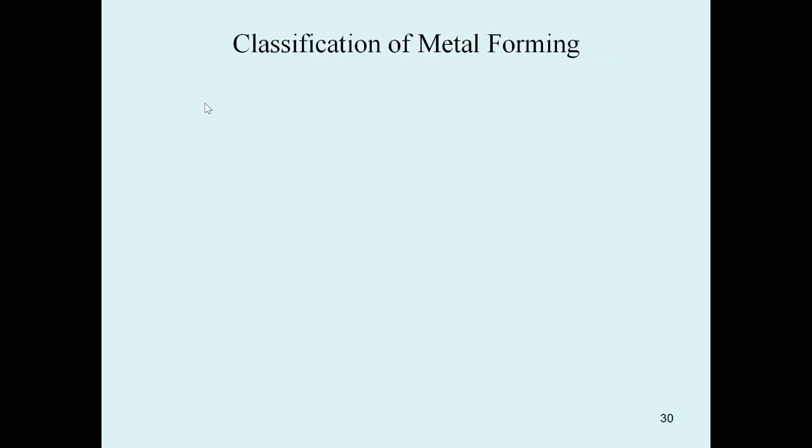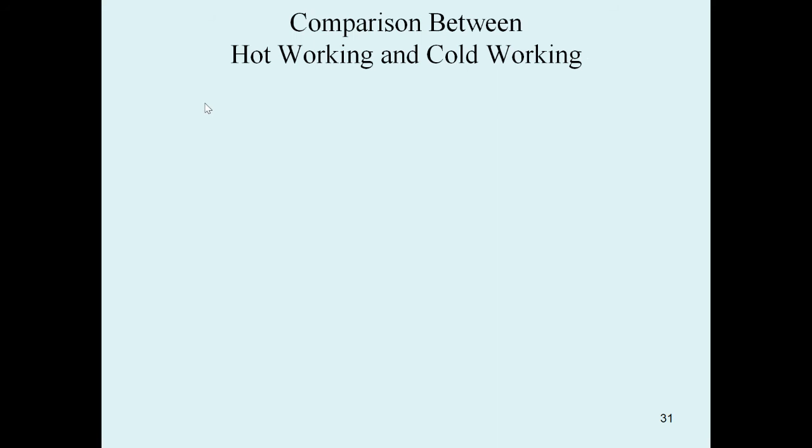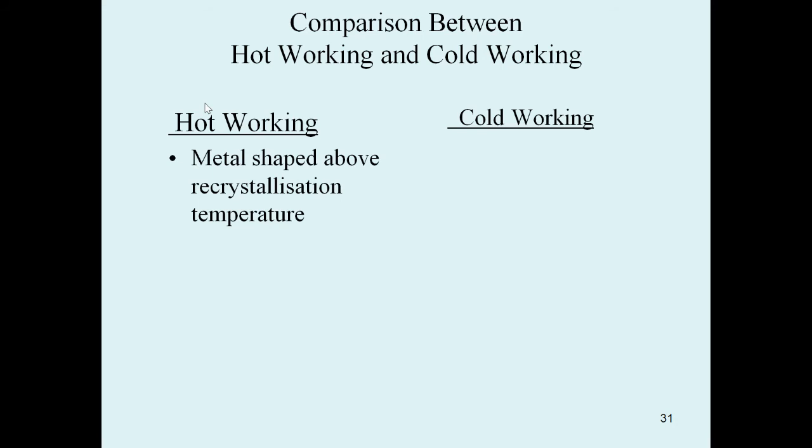Next, we can see the classification of the metal forming. This metal forming is classified into two types: the hot working process, and the second one is cold working. These two are the metal forming processes, hot working and cold working. Now we can see the comparison between hot working and cold working.